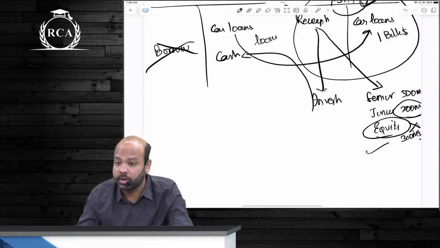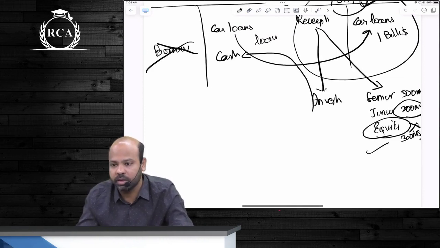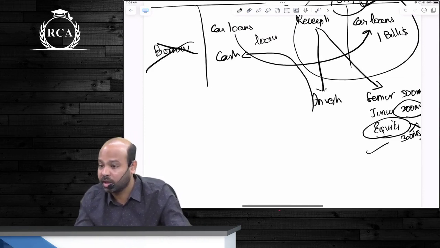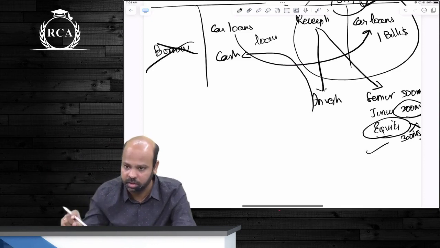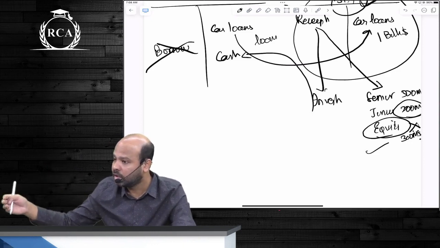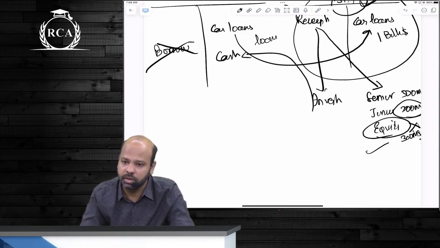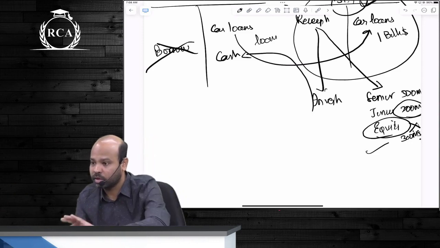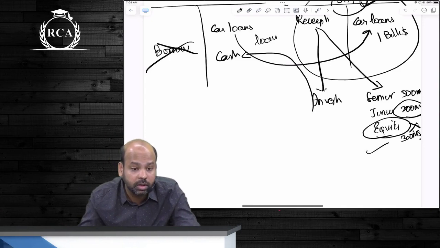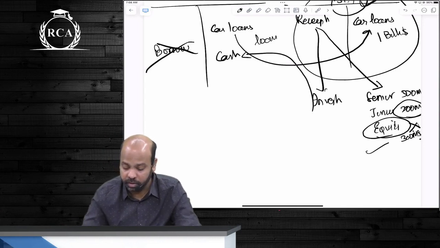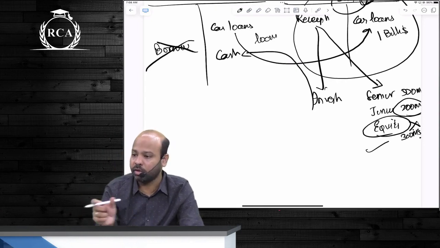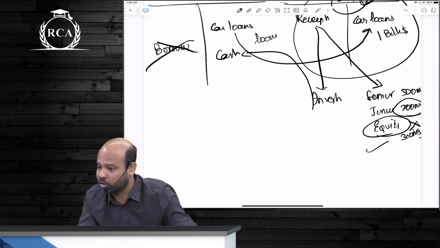If the losses exceed $300 million, who will take a hit? The junior note. After that comes the senior note. Senior notes usually have a better, high credit rating. They get a lesser return. Junior notes will get a little higher return. Rest every return will go to equity shareholders. This is a CDO. A CDO comprises transferring your assets. Are we clear? You're transferring your asset, loan-backed securities, whatever.